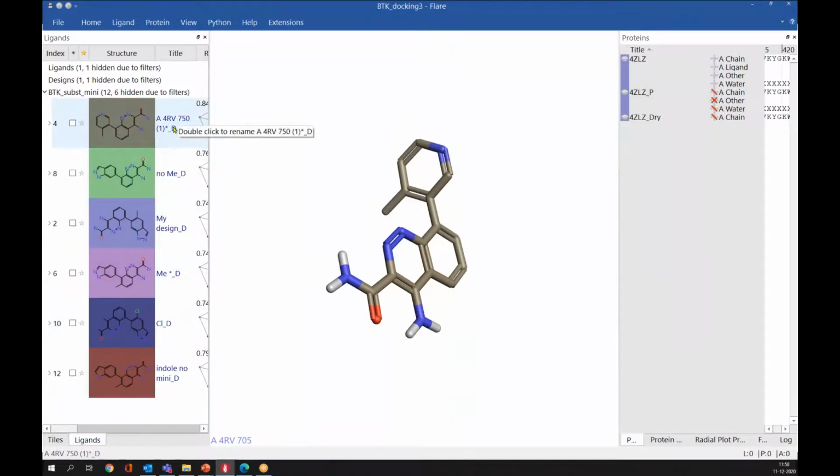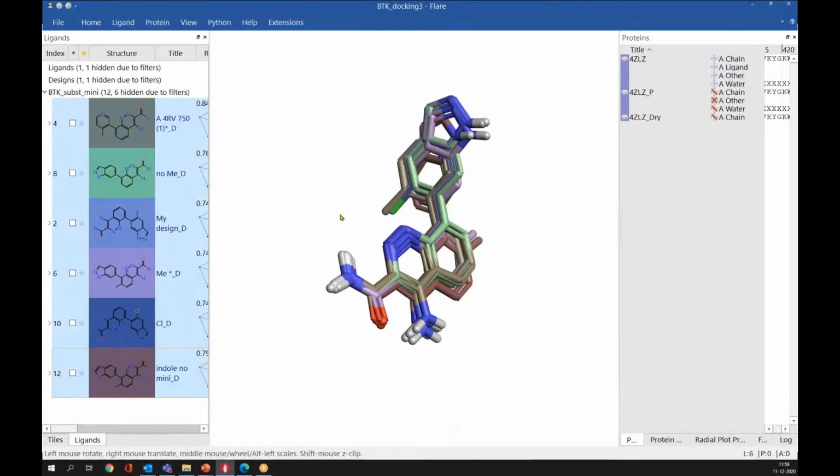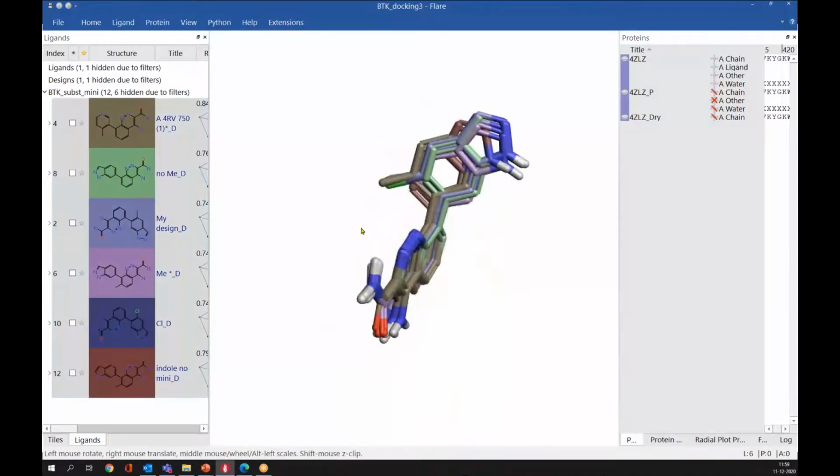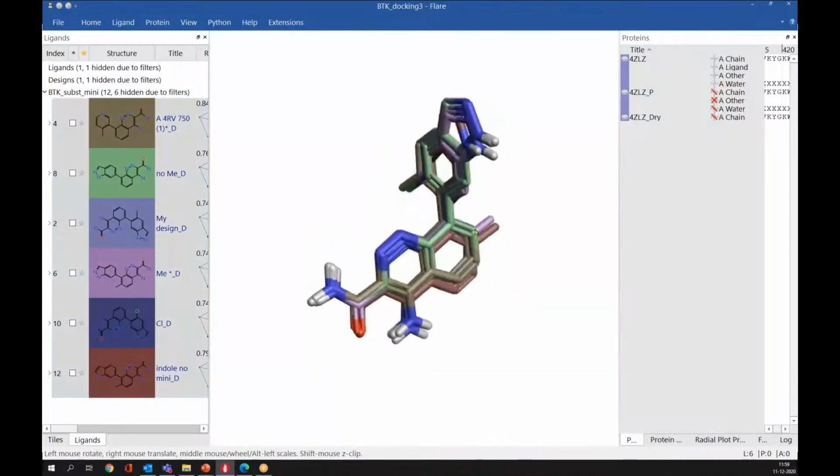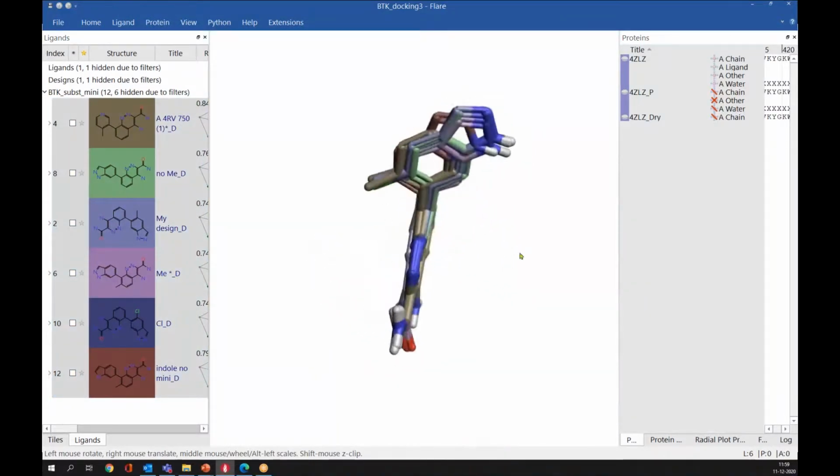This helps you differentiate the conformation from the original ligand. We are seeing only the dock poses now, and if I select, this will be visible in the 3D window. We can see we have got quite good alignment with the co-crystallized ligand.